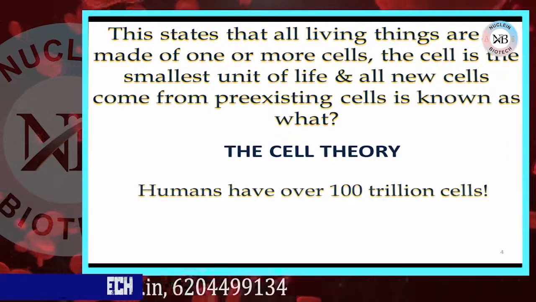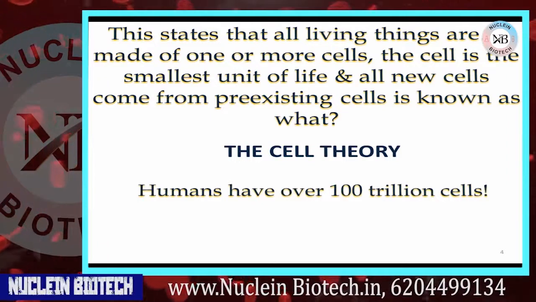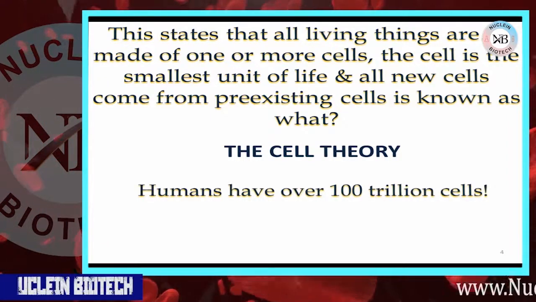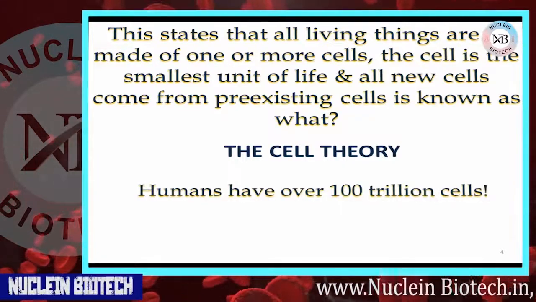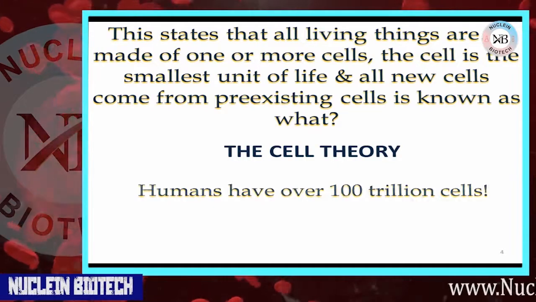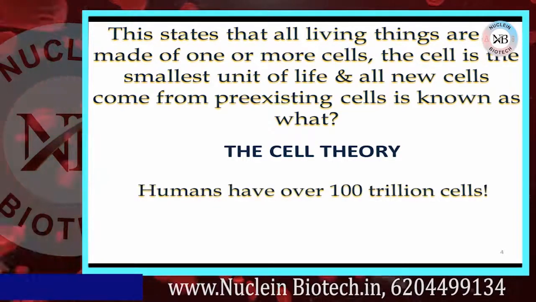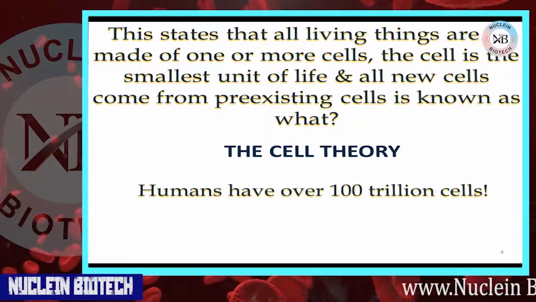The cell membrane. First of all, we will study about the cell membrane. The cell membrane is a flexible covering that protects the inside of the cell from the environment outside of the cell. Now come to the cell wall. The cell wall is a stiff structure outside the membrane. Only plant cells have cell walls.